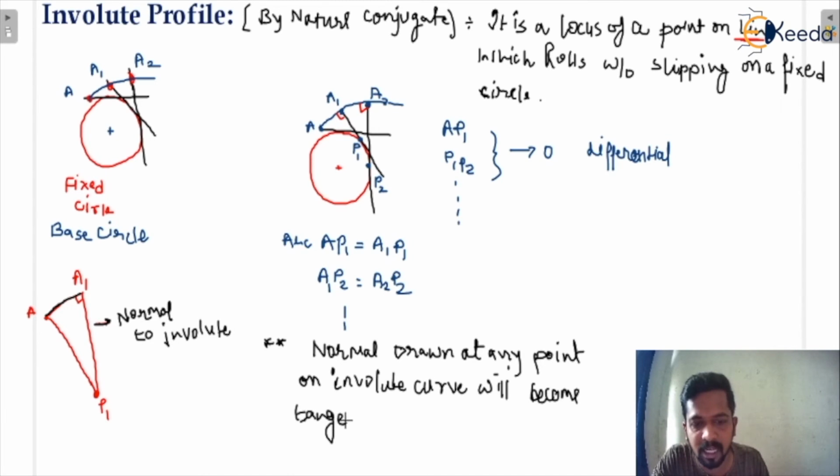That is the important statement you must remember. Tangent to the base circle, because P1 is a point on the base circle, but this is automatic.